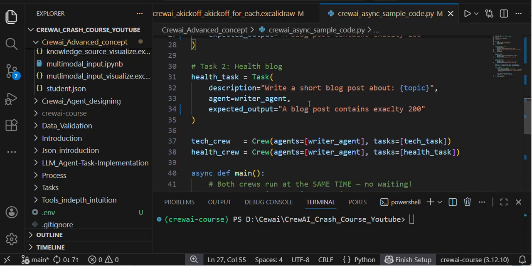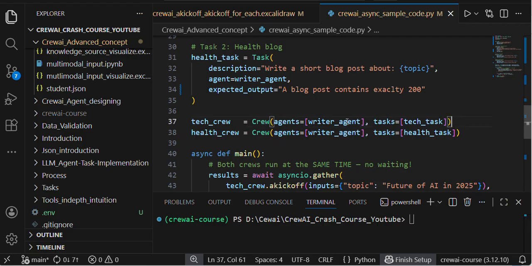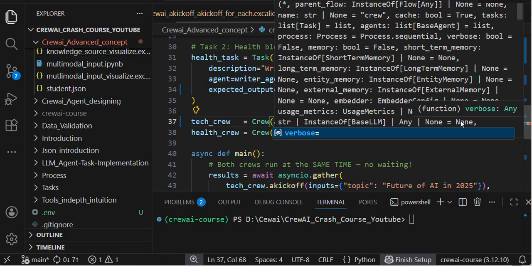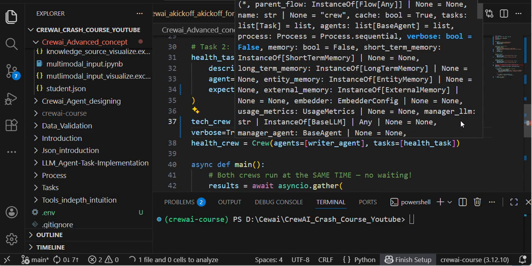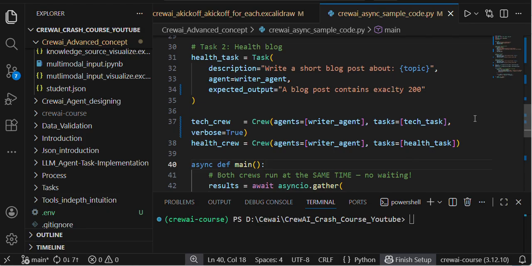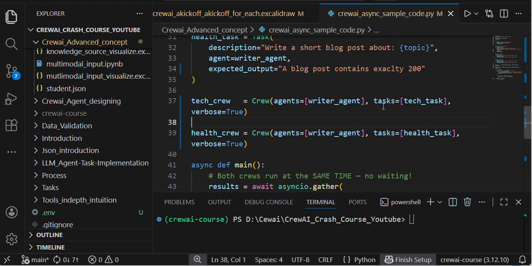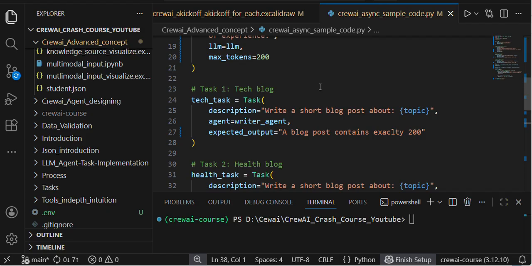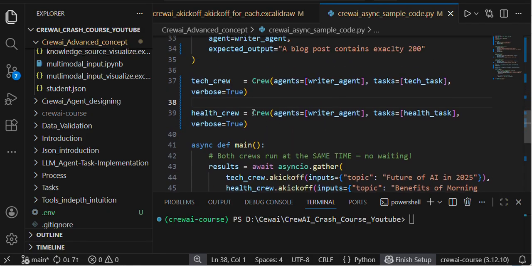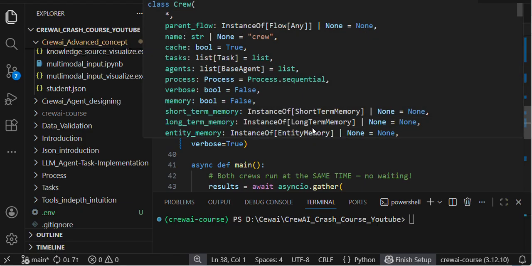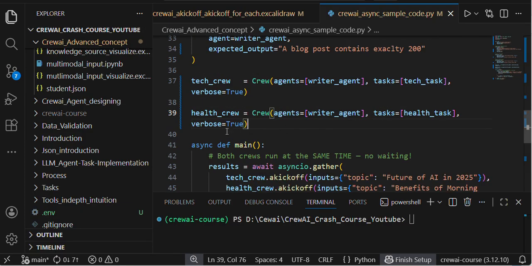I am creating two crews, organizing two crews, with verbose equal to true. Similarly, I am copying this and giving it here for seeing the logs. This is my first crew, with the writer agent, tech task, and health task. And here is another crew, with the writer agent, health task, and verbose.